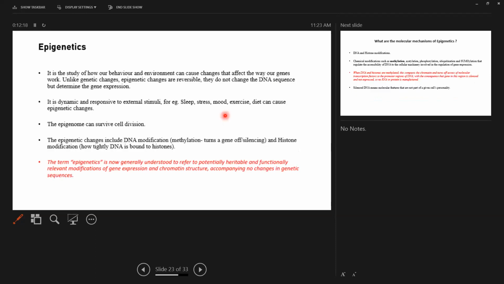Now let us come to epigenetics. Epigenetics, we all know, refers to potentially heritable and functionally relevant modifications of gene expression and chromatin structure accompanying no changes in genetic sequence. That is, whenever there is some environmental stress, there are changes in the genes, but the gene sequence remains the same. The changes are methylation or acetylation of the histone proteins or DNA, and these are functionally relevant in the sense that they are heritable, but they are reversible.